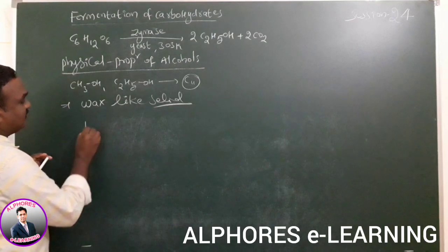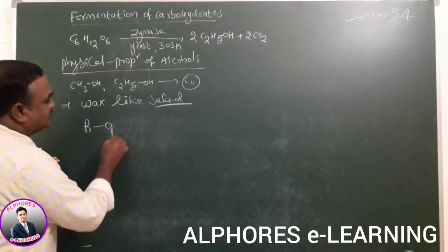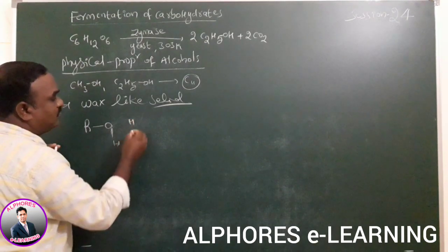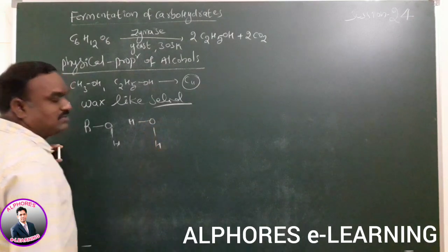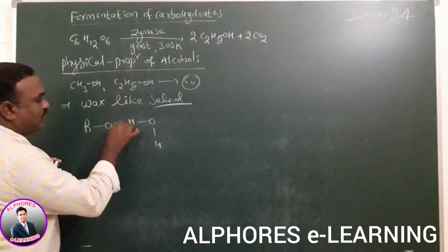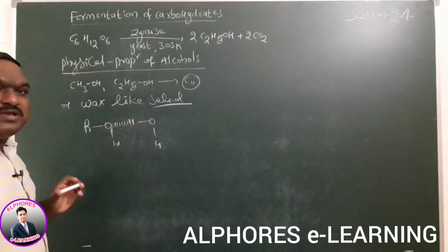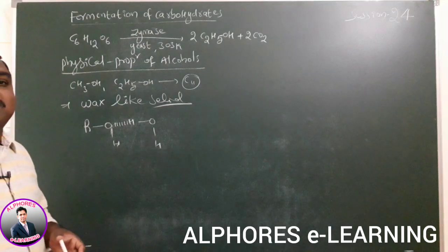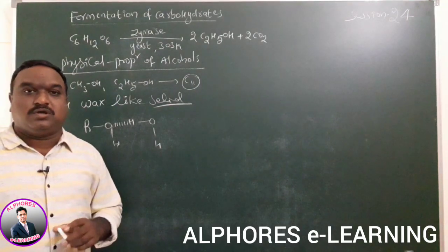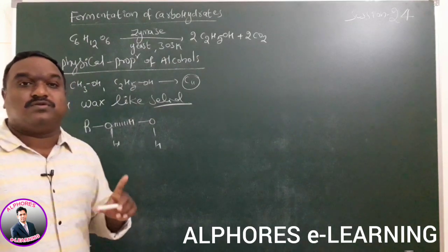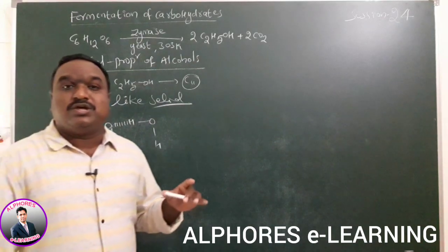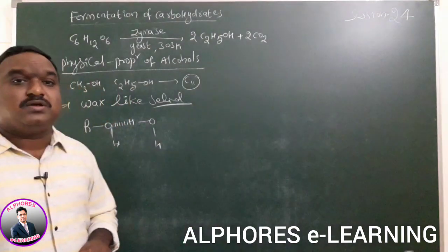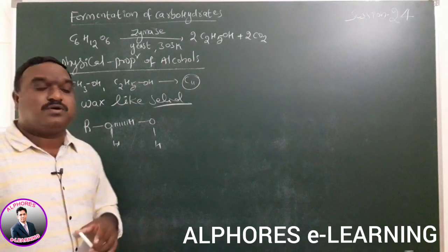Remember, here alcohol is given. The alcohols carry this type of functional group. Again, the water molecule is given, having this type of structure. Here hydrogen bonding is possible. The weak electrostatic attraction force between a highly electronegative atom and hydrogen is called hydrogen bonding. Alcohols can form hydrogen bonds with water molecules. That's why lower members are highly soluble in water, due to formation of a larger number of hydrogen bonds.